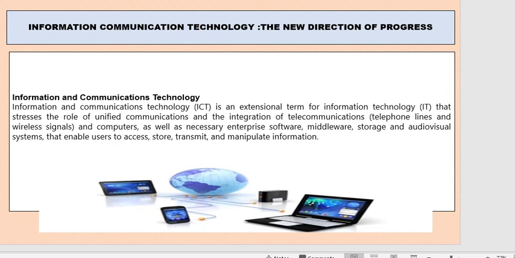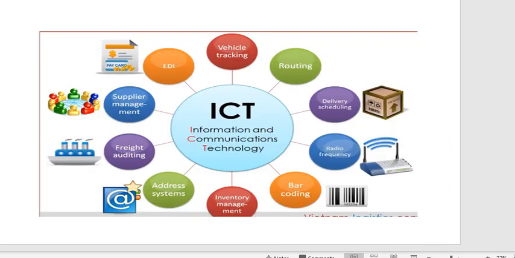That is very important. Now here we'll see ICT, information and communication technology. In this diagram on your screen, there are some uses: vehicle tracking, routing, delivery scheduling, radio frequency, barcoding, inventory management, address system, freight auditing, supplier management, EDI, electronic data interchange.